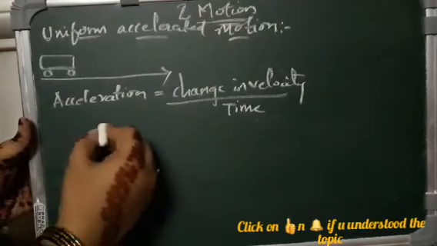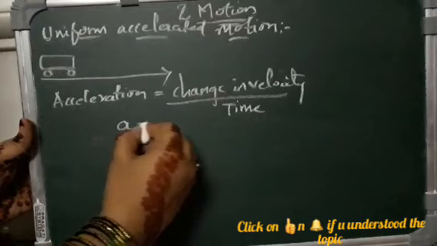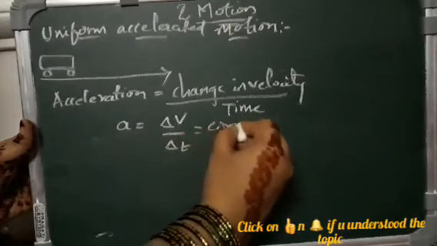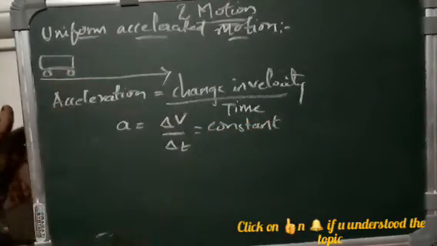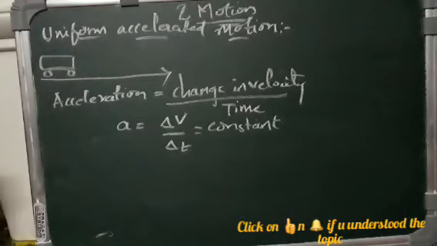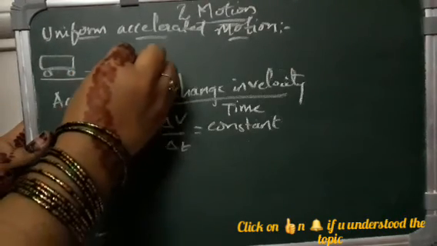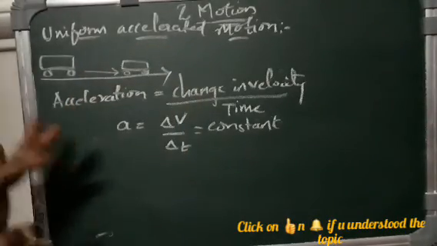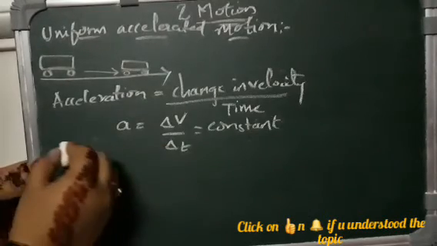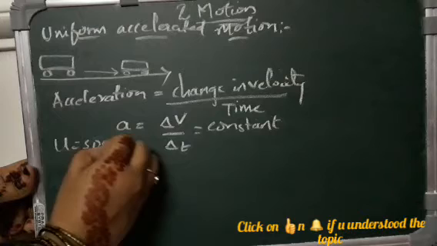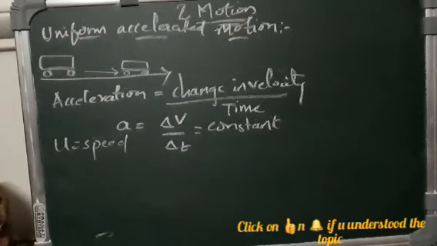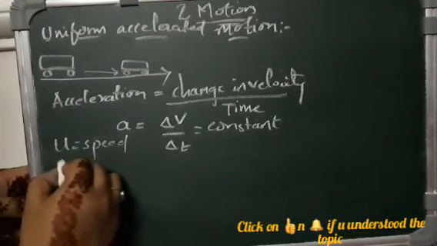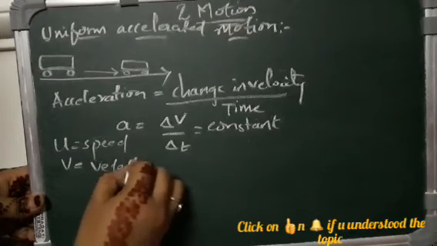Change in velocity is given by delta v. So a is equal to delta v by delta t, which is constant. Why is it constant? Because it is moving with constant acceleration. Let u be the initial speed at time t equal to 0, and v be the velocity at time t.